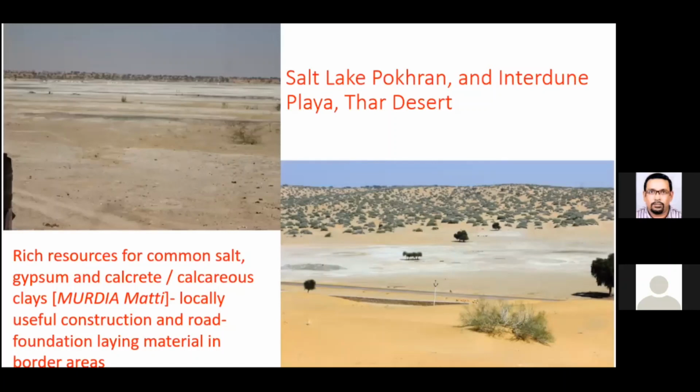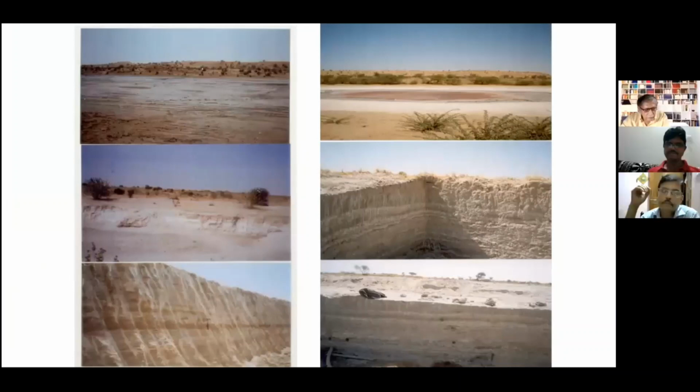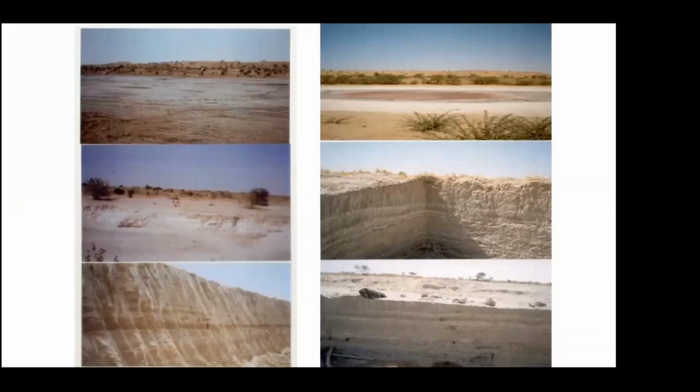And this type of construction material is used particularly in the border areas to build the shoulders of these border roads. Now they are quite cohesive, this kind of material, and they are used in the normal household mud plastered hutments and all that. Some of the sections of such playas, and on the right side you see the gypsum layers, how they occur and how they are being excavated from quarries in Mohangad and Kawas near Barmer.